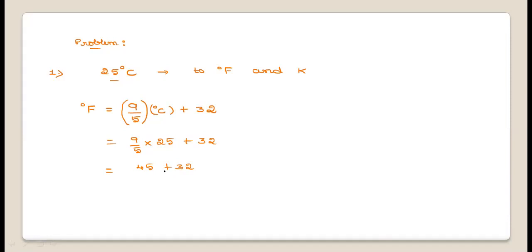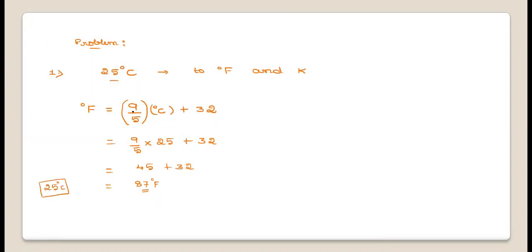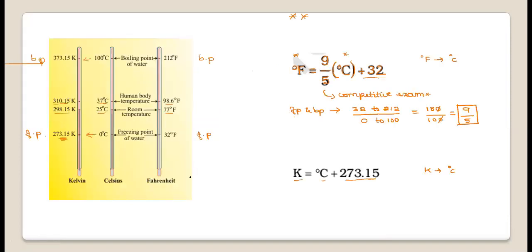Now 45 plus 32 will be 87, and the unit is degree Fahrenheit. So 25 degrees Celsius in the Fahrenheit scale will be equal to 87. Now if you observe here, there is a simple mistake in the calculation that you can correct. It is 45 plus 32, which is 77. The 87 I have written is wrong, so correct it. Now 25 degrees Celsius room temperature on the Fahrenheit scale is 77 degree Fahrenheit.